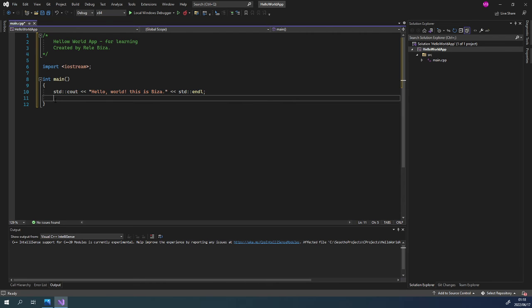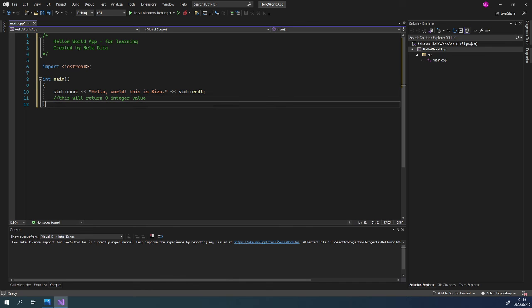In this case, we won't be including the return keyword. By default, in C++, main will return 0, an integer value, if it is successful.